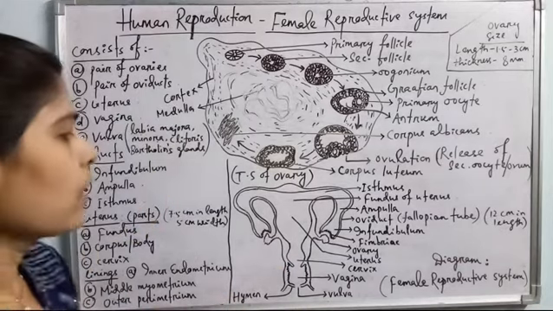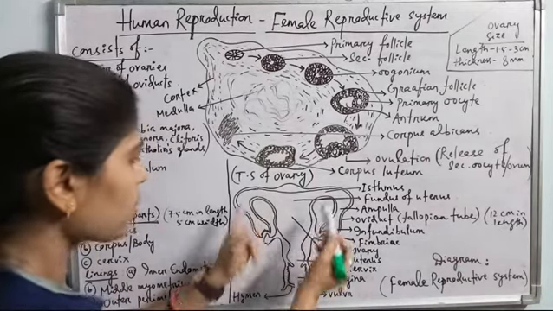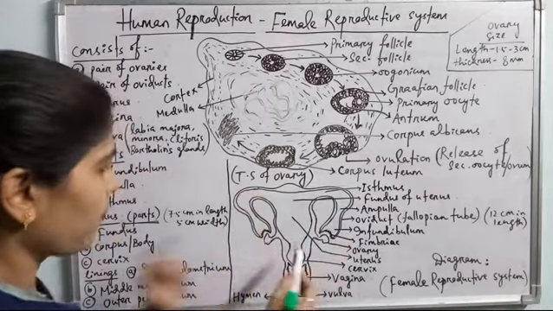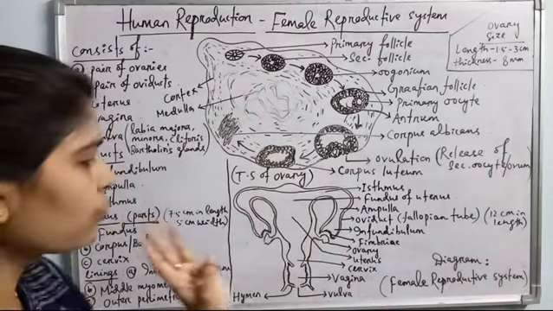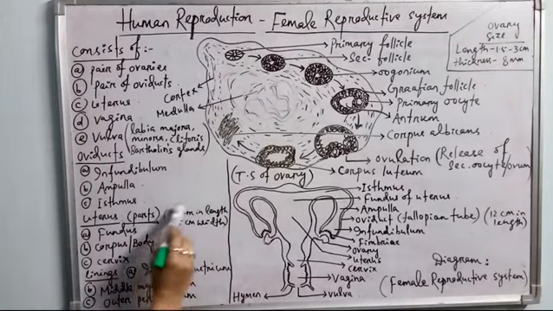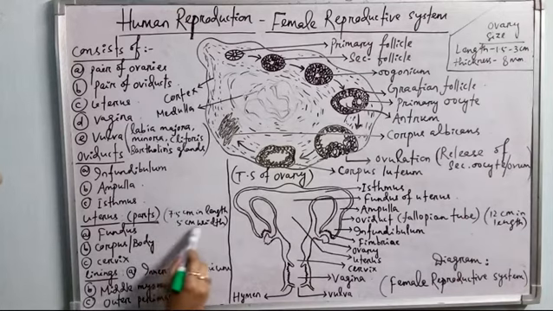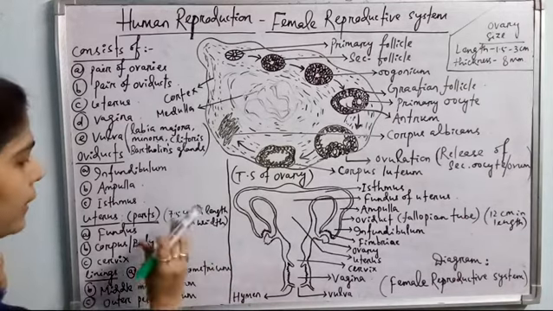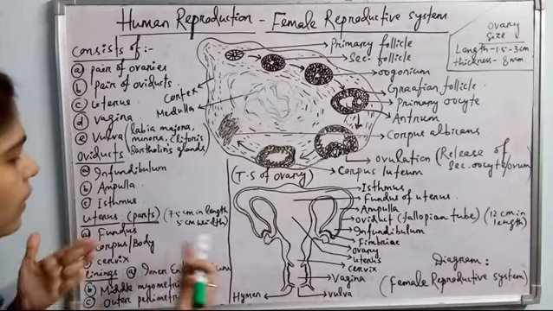Then we'll discuss about the lining, means the wall of uterus. The wall of uterus is made up of three membranes. See here, we have discussed about the parts of uterus. Uterus is about 7.5 cm length and 5 cm width in normal condition. Later on it enlarges when pregnancy occurs.